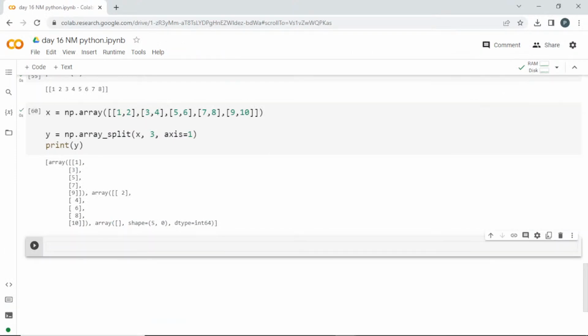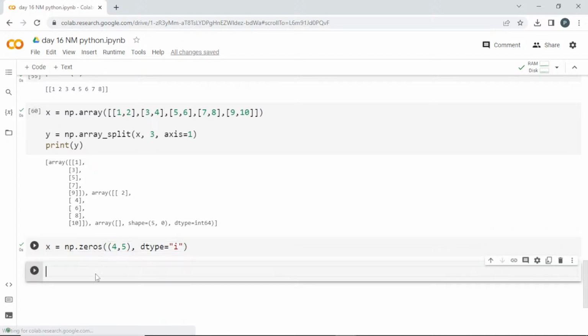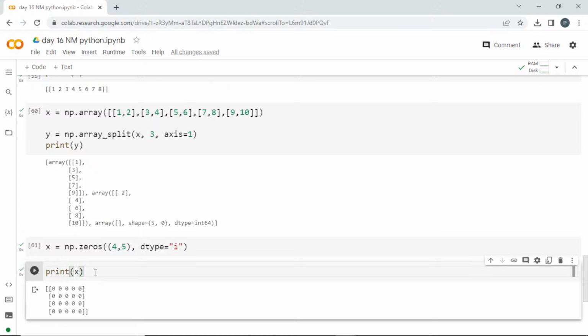Anyone knows about this one? What the zeros are, why we are using them in OpenCV? Any idea? I'll go with np.zeros. I can pass the shape. If I pass 4, 4 or 4, 5, okay, I want to mention the data type also. So in this data type, if you want an image, you can take that. Okay, so if it is 0 everywhere, what will be the color of that image? Anyone know, guys? And if it is 1 everywhere, what will be the color?